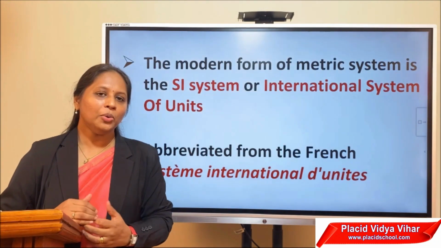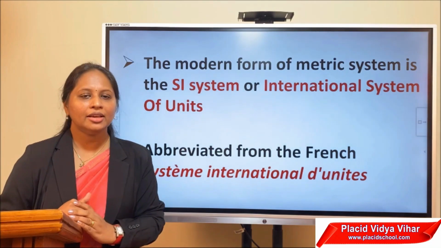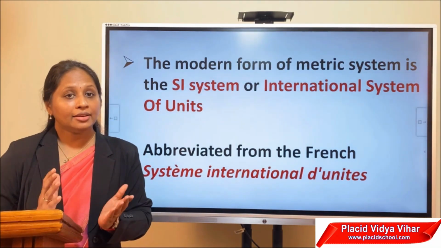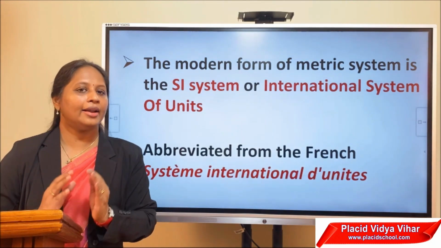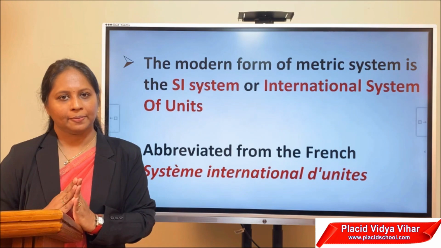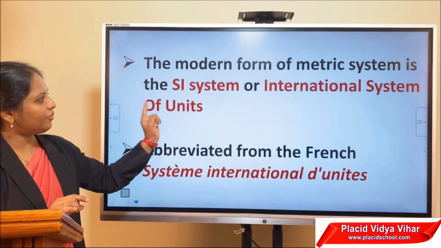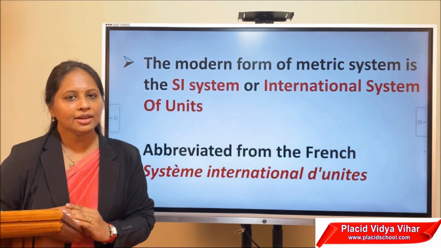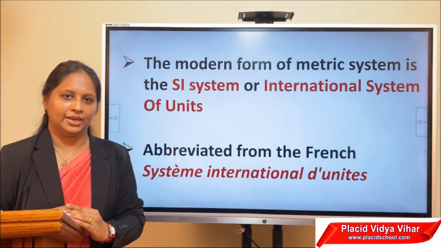And now we have an internationally accepted system of units. Scientists from all over the world accepted an international system of units, and that system we now call the SI system or International System of Units.